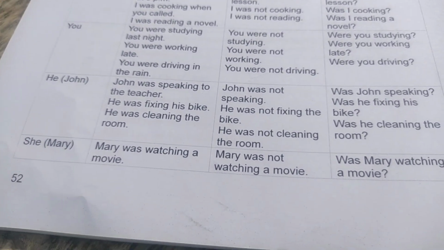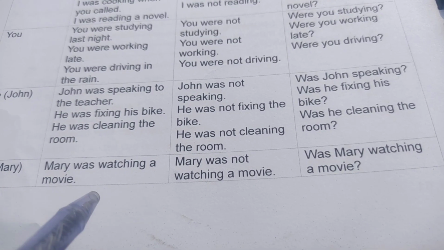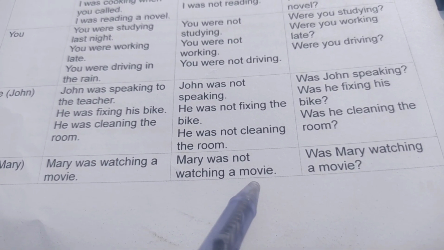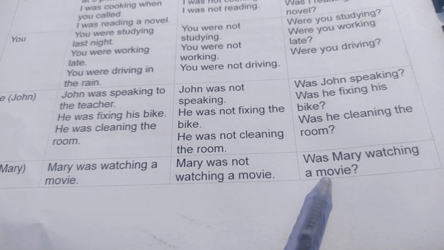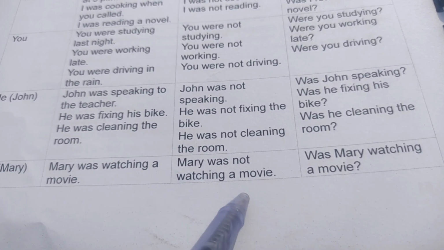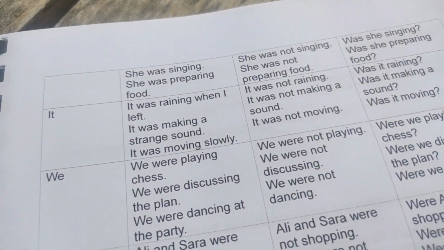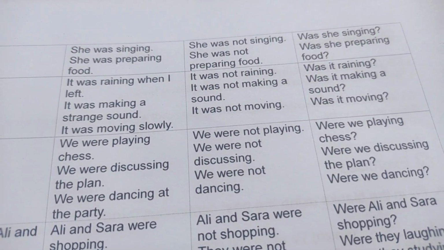So here you have other examples. You can use here she or Mary. Mary was watching a movie. Mary was not watching a movie. Was Mary watching a movie? She was watching a movie. She was not watching a movie. Was she watching a movie? Like this. Here you have more examples in this table.